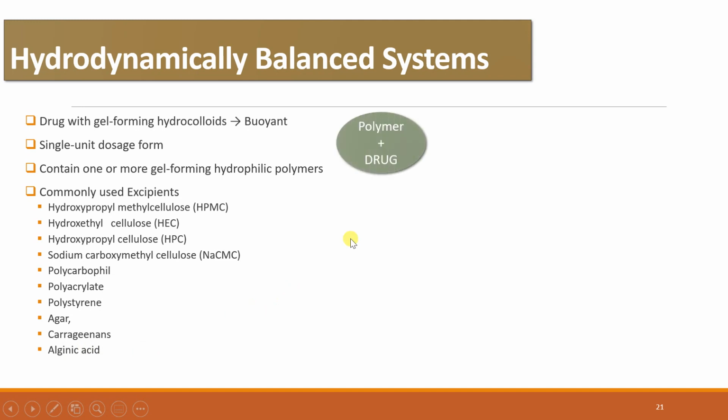The polymer is mixed with the drug, and it is usually administered in a hydrodynamically balanced system, which is mostly a capsule.